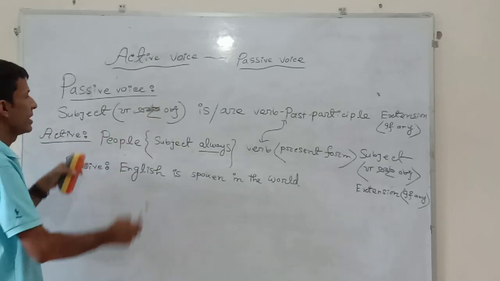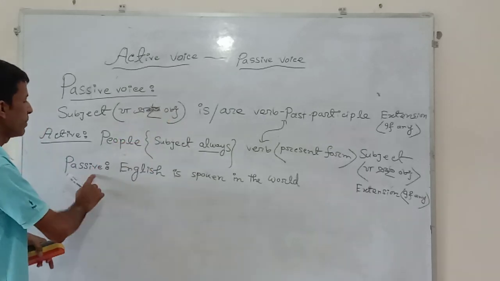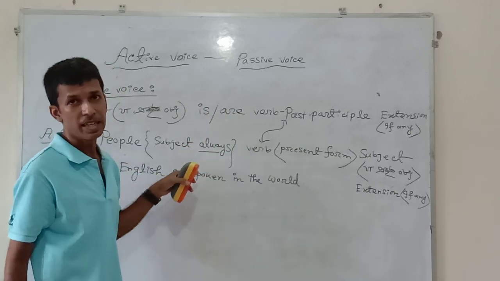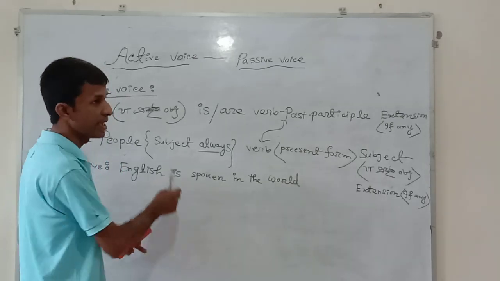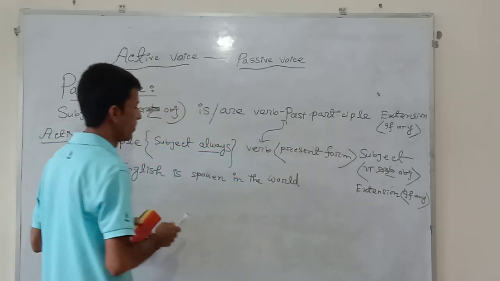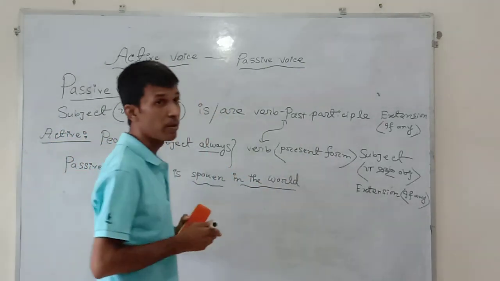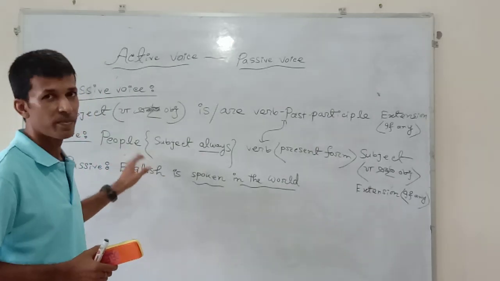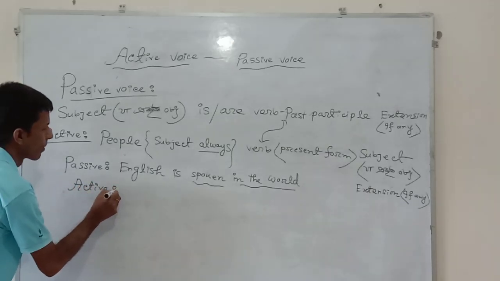First of all, this sentence starts with the subject, which is really the objective case. Passive voice, English. Is or are is compulsory as the auxiliary verb, because such a sentence is only written in the present indefinite tense, and is or are is the indication of this tense. Then in the third part, verb in the past participle form, spoken, and at last extension, in the world. Now I will transfer the passive voice into active one by following this structure. Look at the whiteboard. Active voice. People.